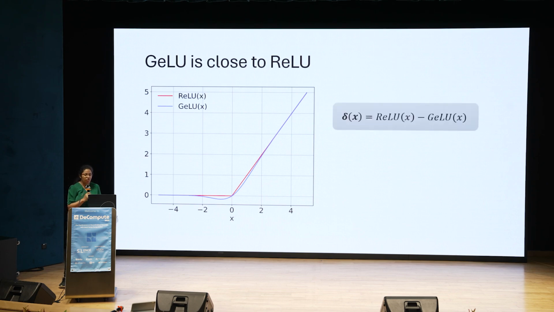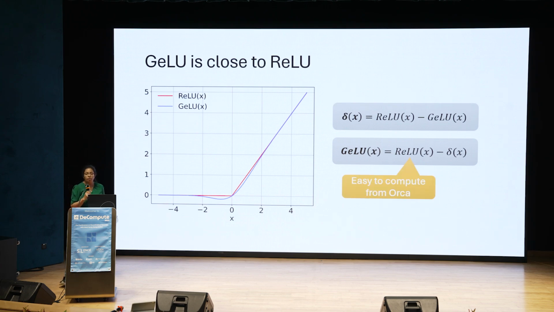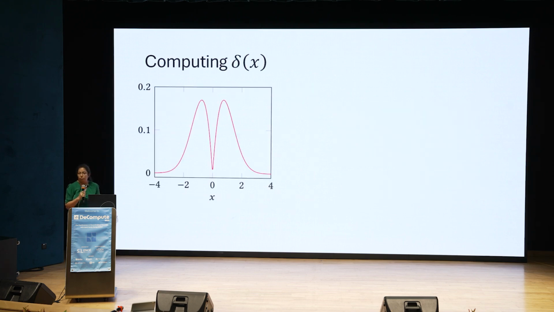So we define this function delta x, which is ReLU minus GELU, and GELU is just ReLU minus delta x. Now we know how to do ReLU from Orca. It's easy to compute. It requires two DCF evaluations. But what about delta? How do we do this? So this is how delta looks. It's a highly nonlinear function. There's no good approximation for delta.